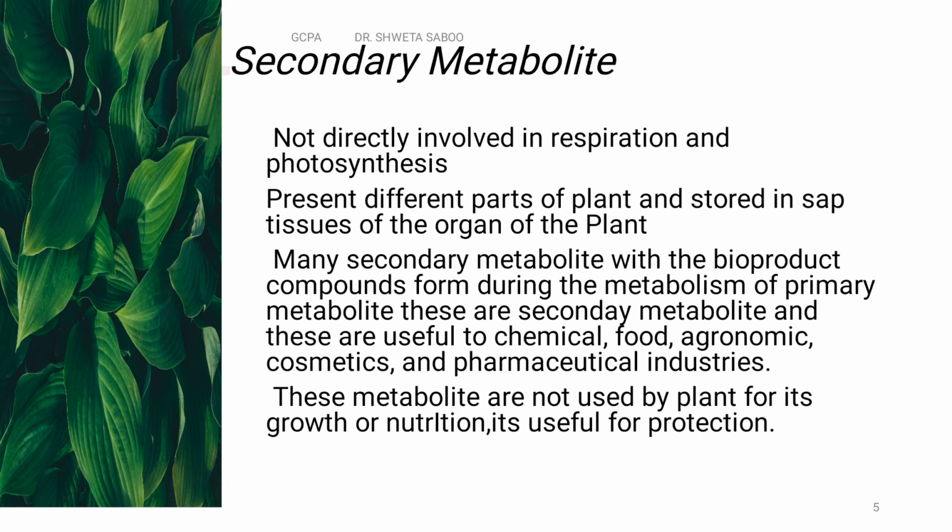How do these secondary metabolites come about? Secondary metabolites come from primary metabolites. During the biosynthesis of primary metabolites, many secondary metabolites are synthesized.